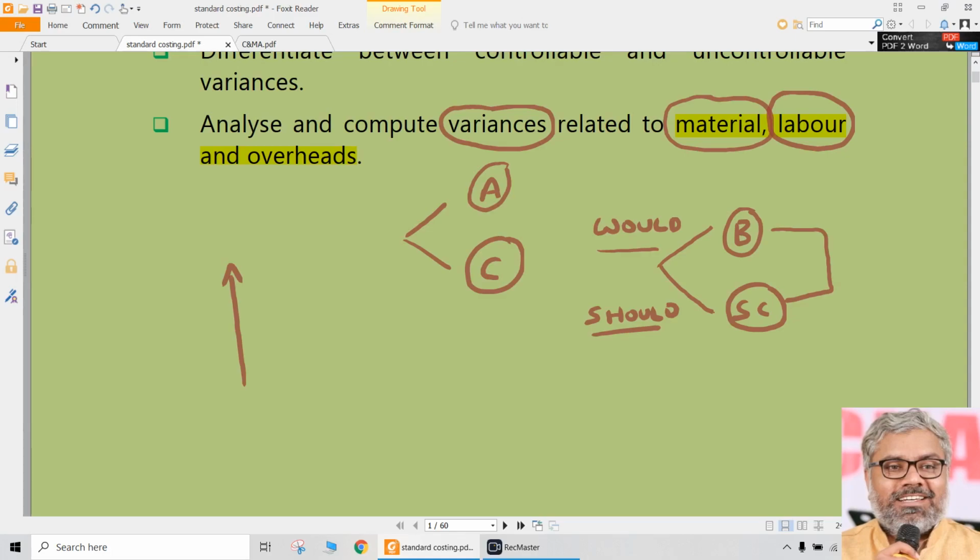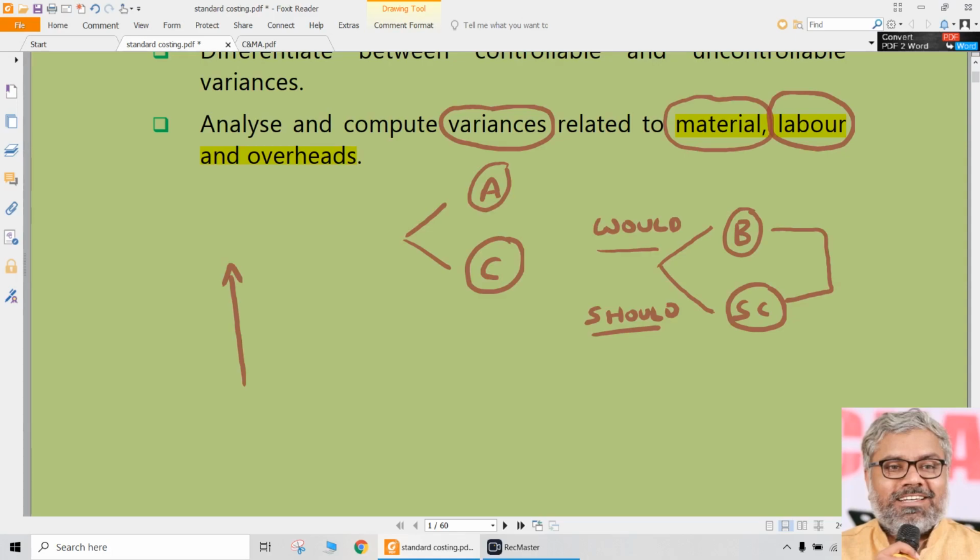But standard costing definitely goes into minute details of why it happened also. Budgets will tell us, okay, this is budgeted, this is actual, there was a difference. Fine. Good or bad depends upon what is the nature of difference. But the standard costing will not stop there. It will go further into details. Okay, boss, there is a difference, fine, but why it happened? What is the reason for that difference?